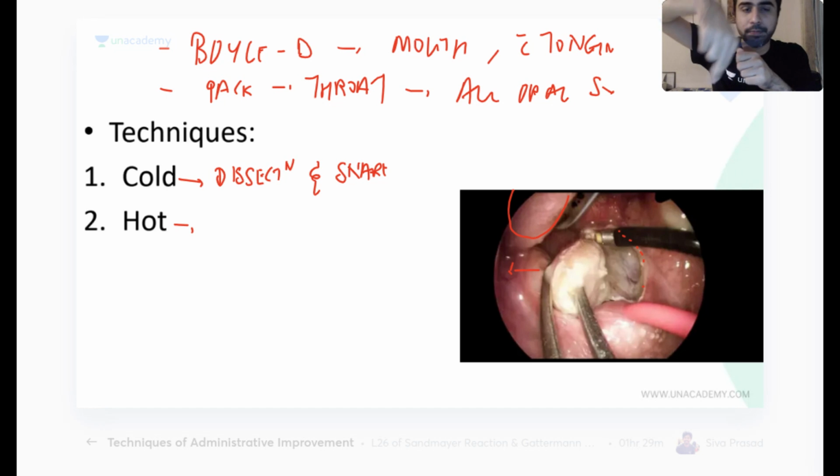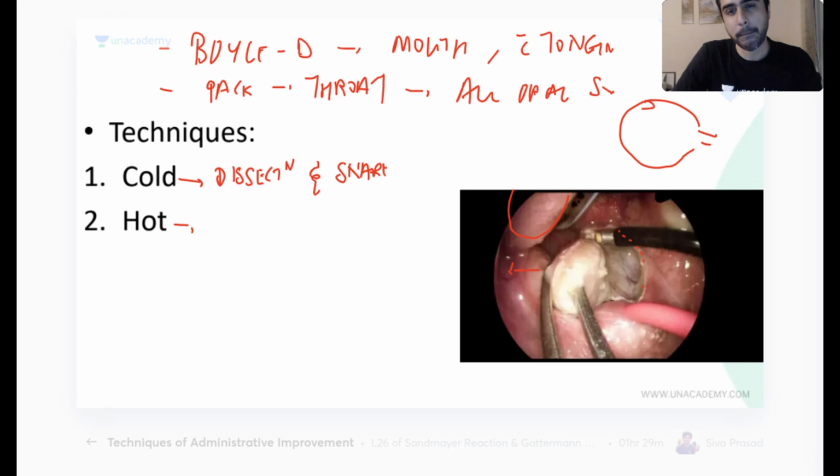Cut all around, and you cut till you reach the stalk. The tonsils are like this. They have a stalk, sort of, from where all the blood vessels are coming. You know, there are 4 or 5 vessels: facial artery, tonsillar artery, ascending pharyngeal artery, a lot of arteries. They come through the stalk like this.